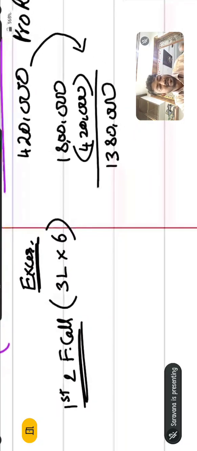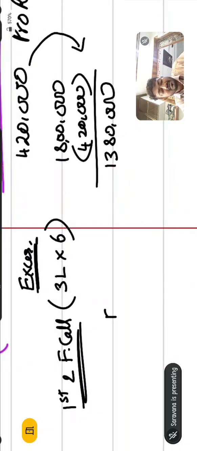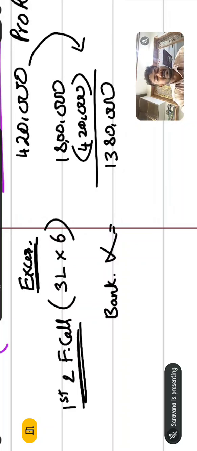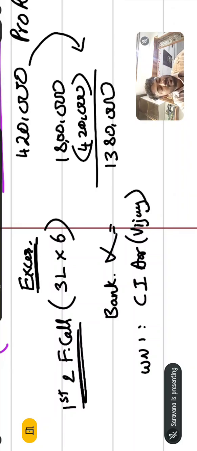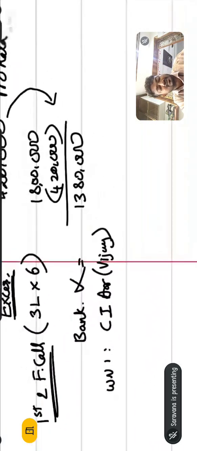But whether the company will receive this amount in the bank at the time of first and final call, the company has not received it. Why? Because of working note number 1. What is that? Calls in arrears of Vijay. How much is the Vijay calls in arrears amount?